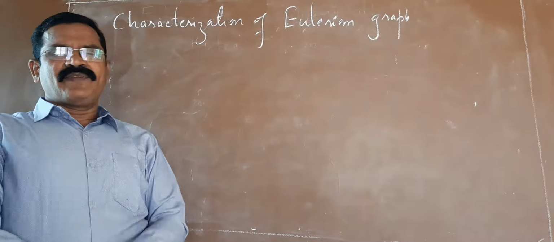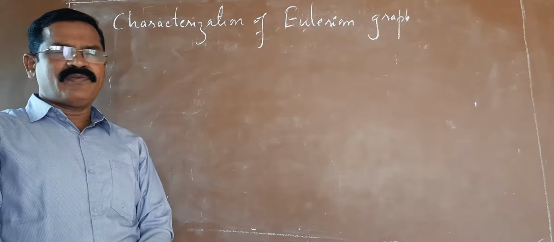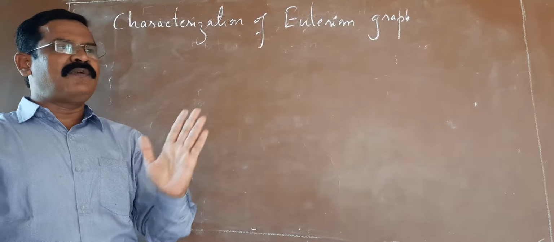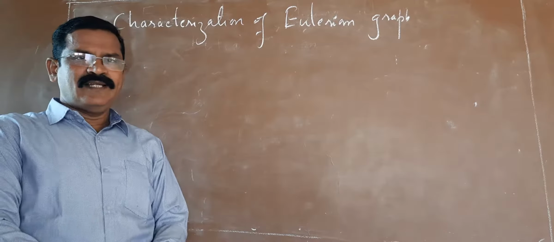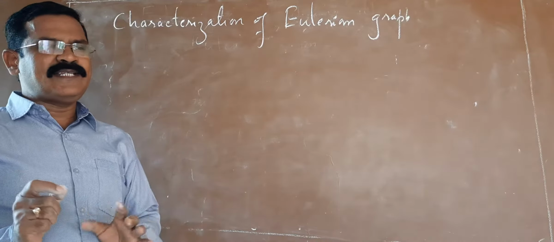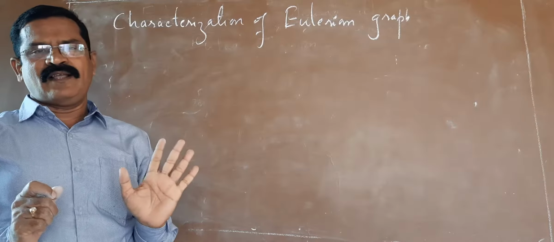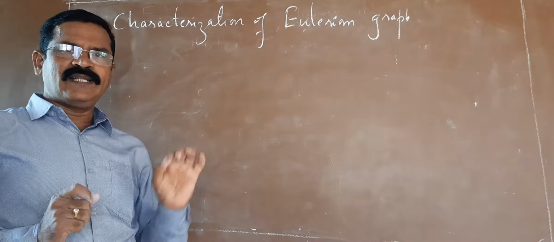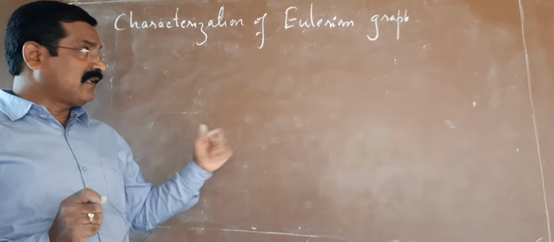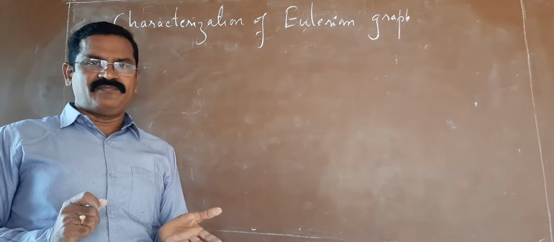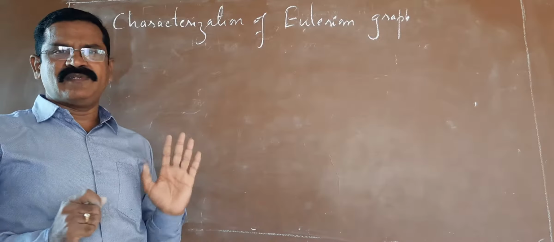See, definition is different. What is Eulerian graph? A graph is said to be Eulerian if it contains an Eulerian cycle. What is Eulerian cycle? It is a closed trail containing all edges of the graph. So any graph which contains a closed trail, that is called an Eulerian cycle, and that graph is called an Eulerian graph. That is the definition already we have discussed in the previous class.